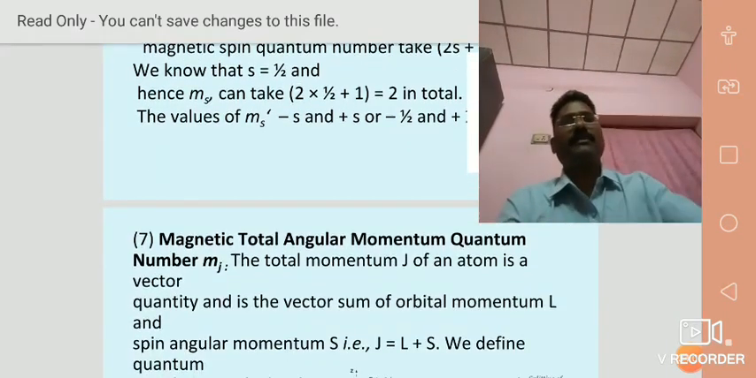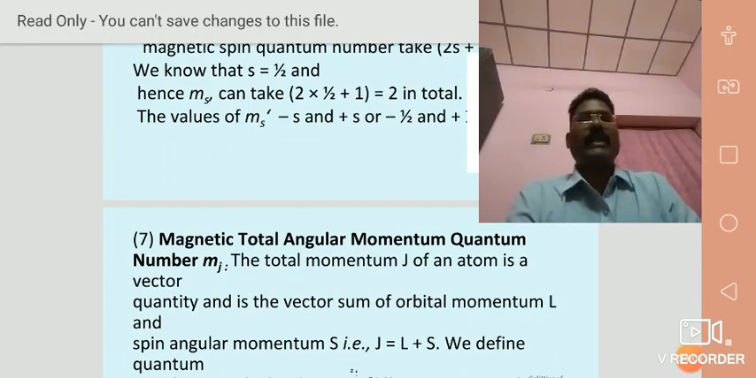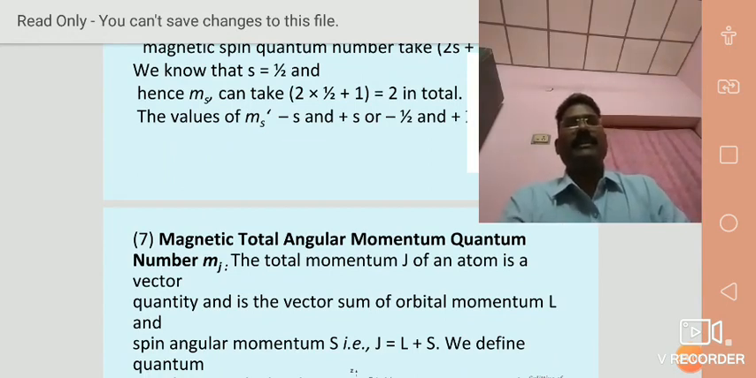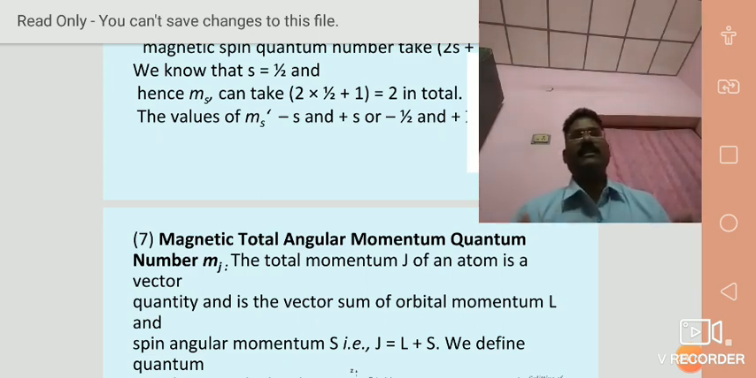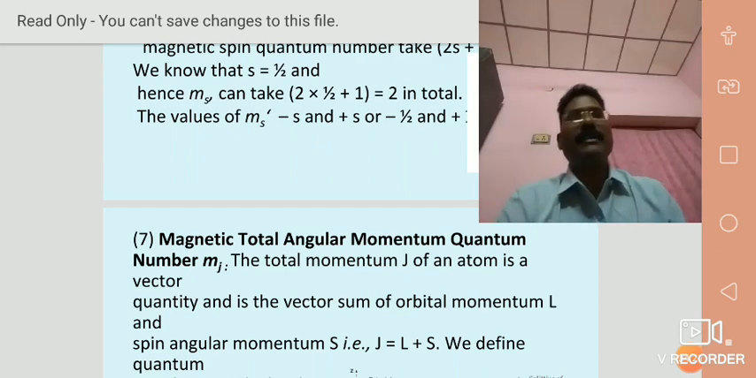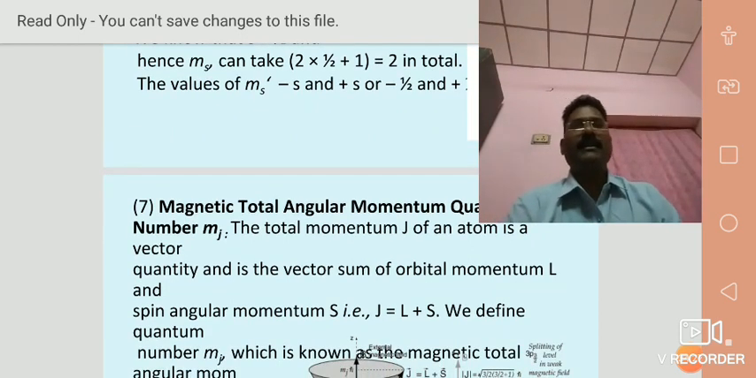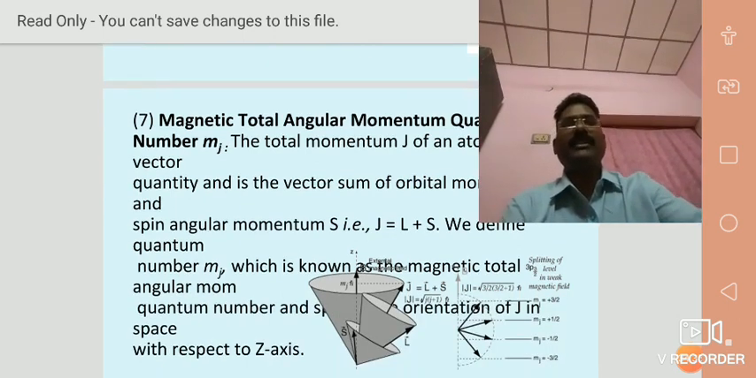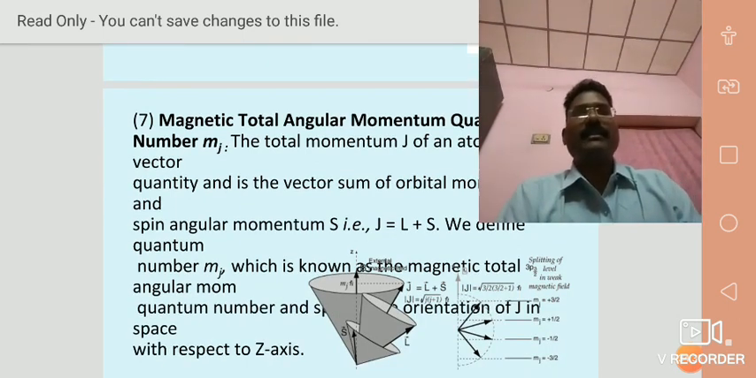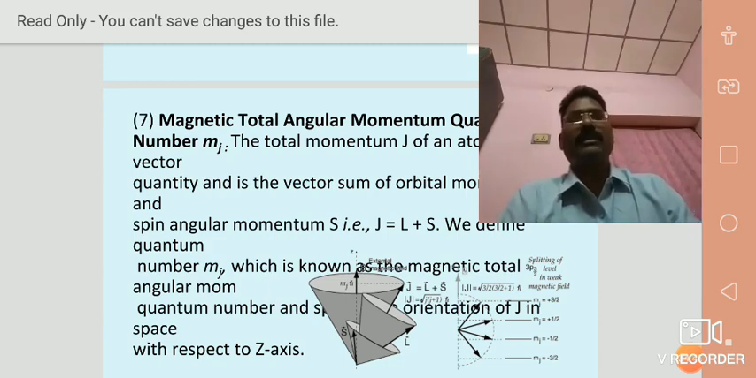Seventh one and the last quantum number, the magnetic total angular momentum quantum number Mj. The total angular momentum J of an atom is a vector quantity, meaning it has direction and magnitude. It is the sum of orbital angular momentum L and spin angular momentum S, giving the resultant J. J is equal to L plus S. We define the quantum number Mj, which is known as the magnetic total angular momentum quantum number.